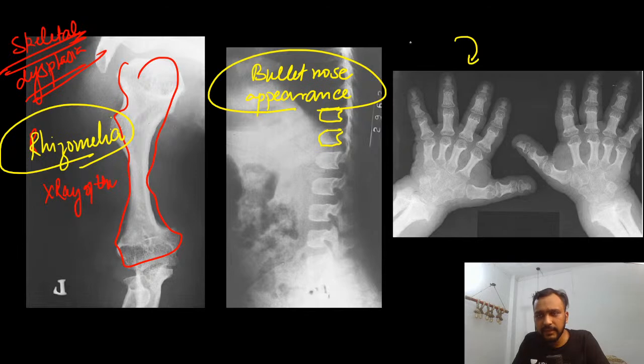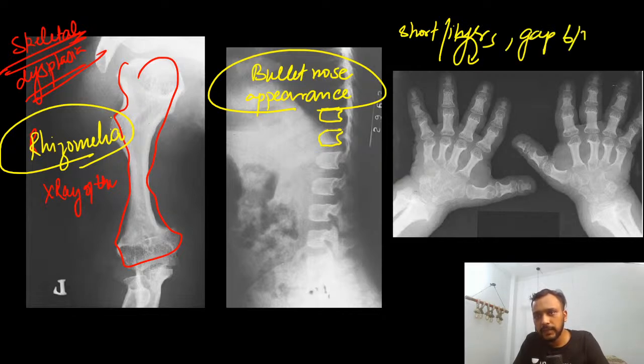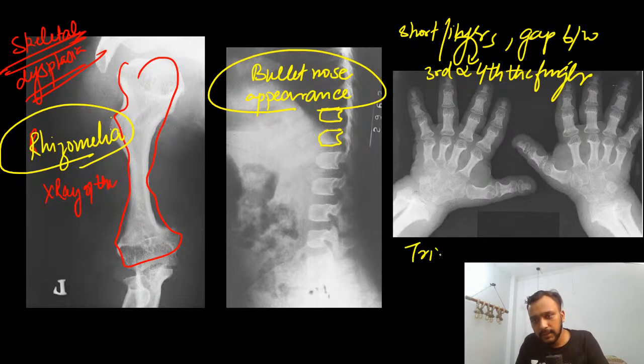And in the third case, we can see that the fingers are short and of equal size, with a gap between the third and the fourth finger. Right? This is known as your trident hand.